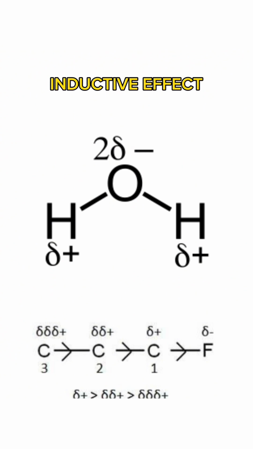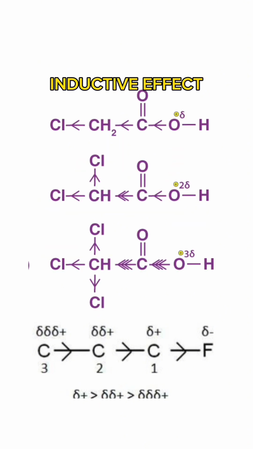If the electronegative atom, thus having a missing electron or a positive charge, is joined to a chain of atoms, usually carbon, the positive charge is relayed to the other atoms in the chain. Examples of the inductive effect are represented in the above figures, showing the direction of the effect.